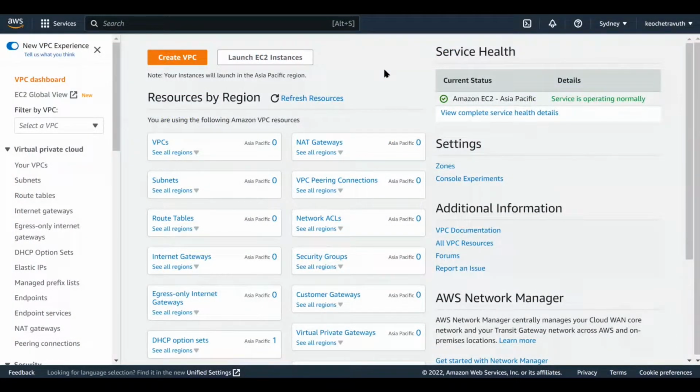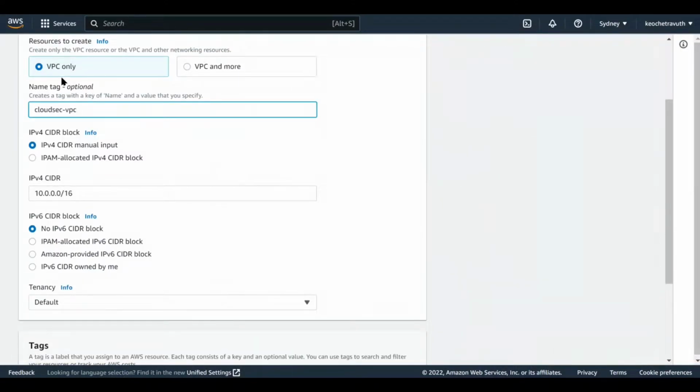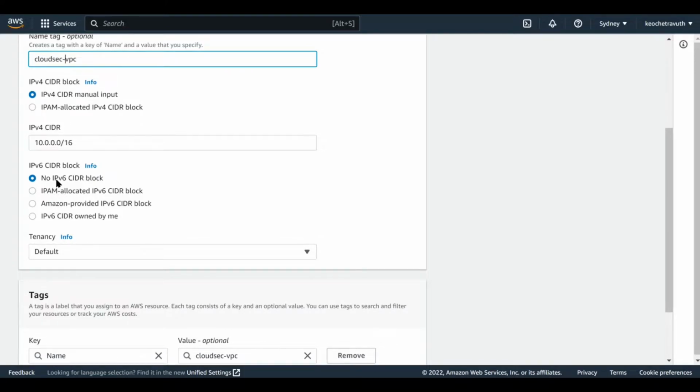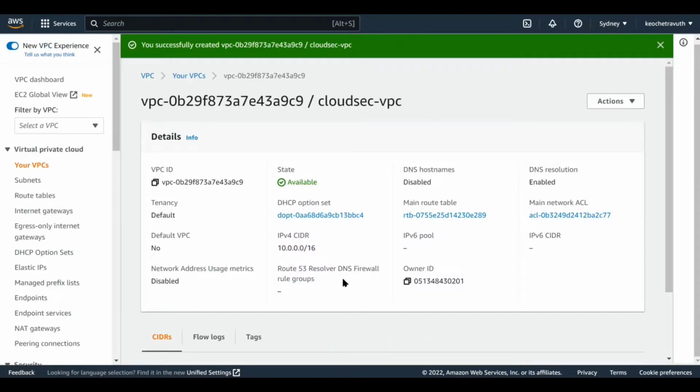First of all, we have to create a VPC. So just go to the VPC dashboard and then create a VPC. Then we are going to create a VPC only. We can name the VPC whatever you want. Let's say CloudSec VPC, and then manually input the IPv4 CIDR, which is 10.0.0.0/16, and we don't have to use an IPv6 one. Afterwards, you can create a tag as default. Once it's finished, just create the VPC. Yeah, so your VPC has been successfully created like this.